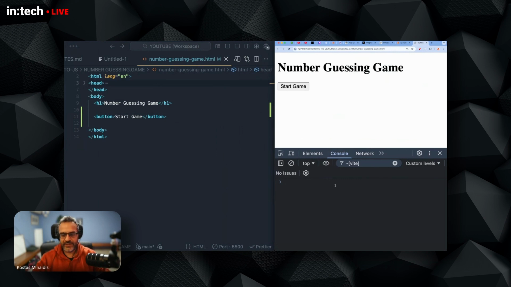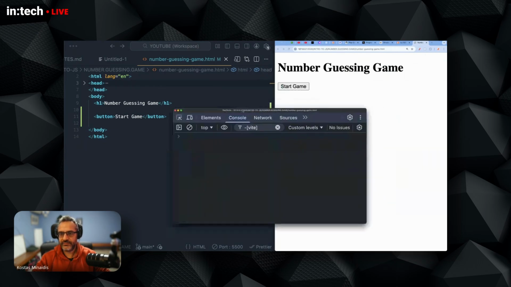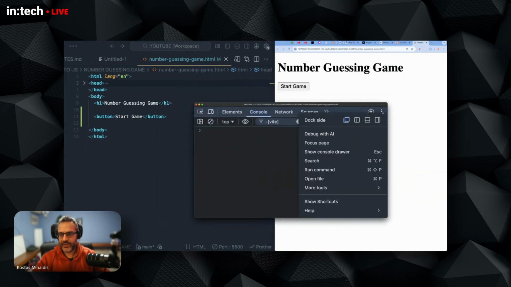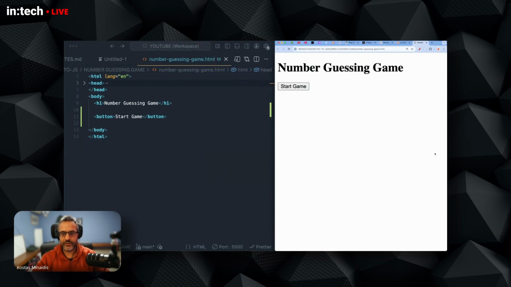So we never develop JavaScript applications in the browser without having the console somewhere on our screen. You can put it at the side, at the bottom. You can move it around. I like to have it at the bottom, but you pick what you want. But always have the console open, because if something wrong happens, you will not see an error if you have this closed.